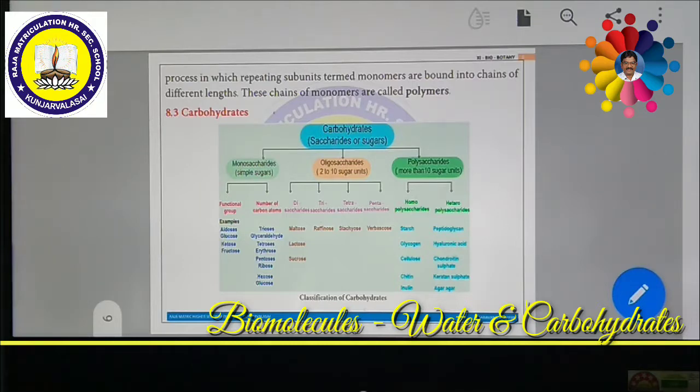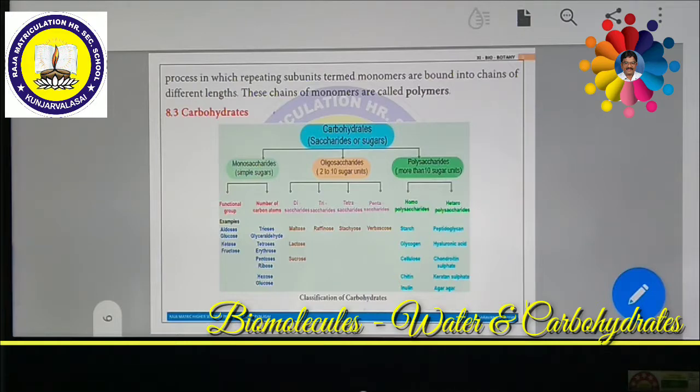Then the oligosaccharides are further divided into various categories based on how many sugar units are present. If it has 2 sugar units, they are called disaccharides. If it has 3 sugar units, they are called trisaccharides.